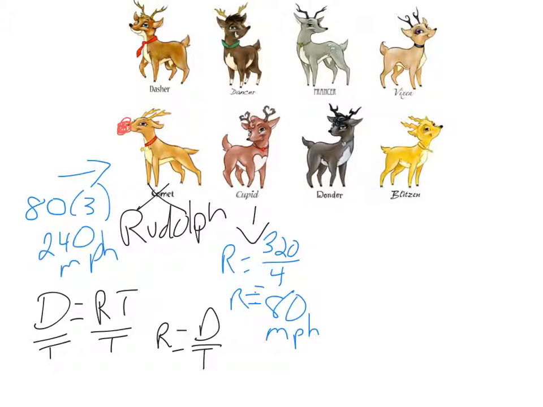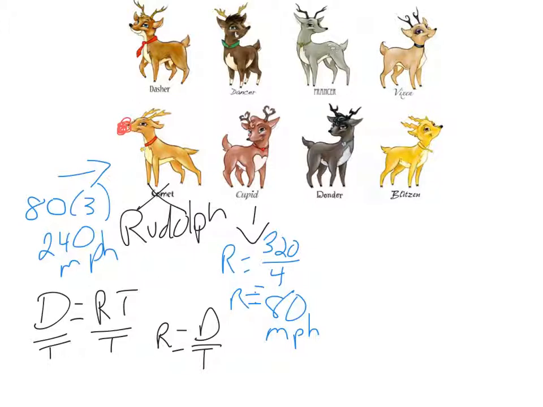And then there was Blitzen. Let's see, Rudolph flies 3 times as fast as Cupid, but only 2/3 as fast as Blitzen. So if we knew Blitzen, we would take 2/3 of that to find Rudolph, but we know the reverse of that, the opposite or the inverse. We know Rudolph, not Blitzen.